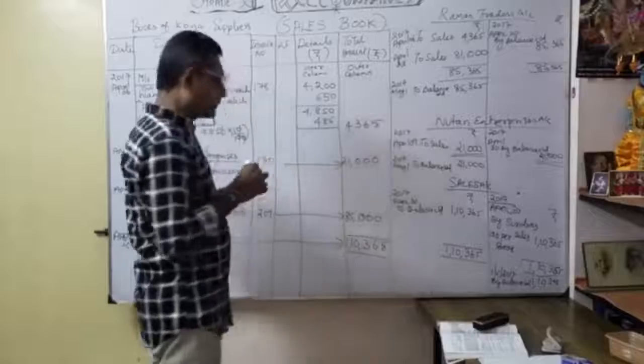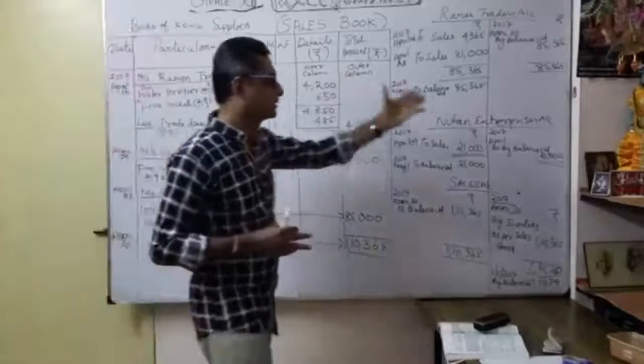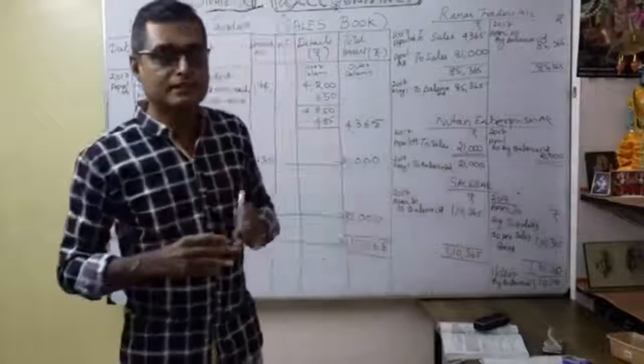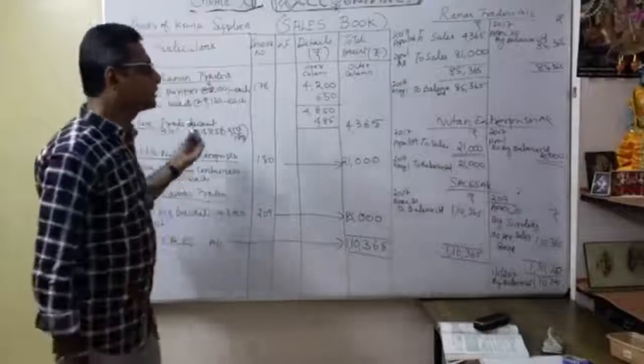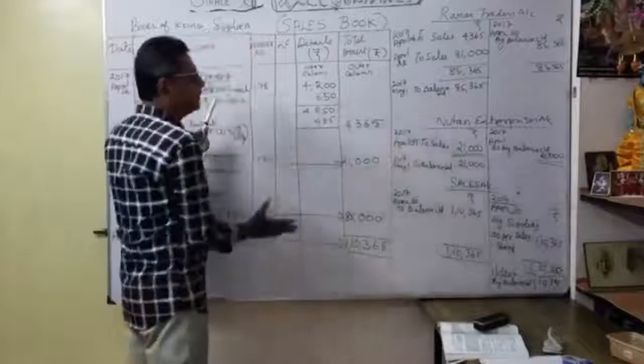Whenever you prepare your purchase book and sales book, you want to open the accounts simultaneously like this. You can finish as early as possible without any mistakes. That is the idea here. Don't do it separately. So when you open the format, give the face.